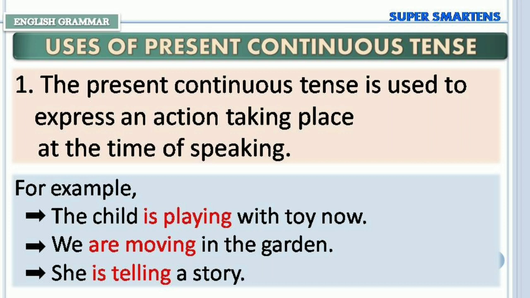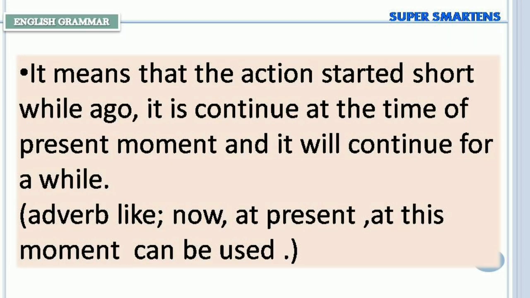Uses of present continuous tense. The present continuous tense is used to express an action taking place at the time of speaking. For example, the child is playing with toy now. We are moving in the garden. She is telling a story. It means that the action started a short while ago. It continues at the time of present moment and it will continue for a while. Adverbs like now, at present, at this moment can be used.